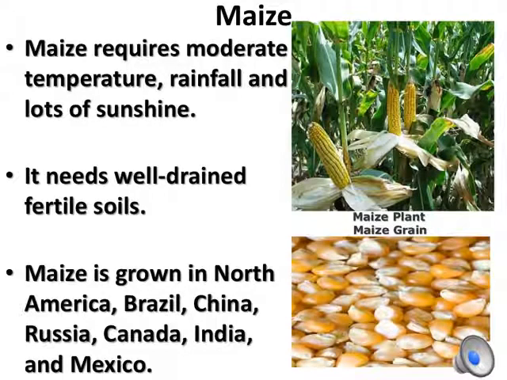The next major crop is maize. Maize is commonly referred to as corn. It needs well-drained and fertile soil to grow, and it requires moderate temperature, moderate rainfall, and abundant sunshine. The major producers of maize in the world are North America, Brazil, China, Russia, Mexico, India, Canada, and South Africa.